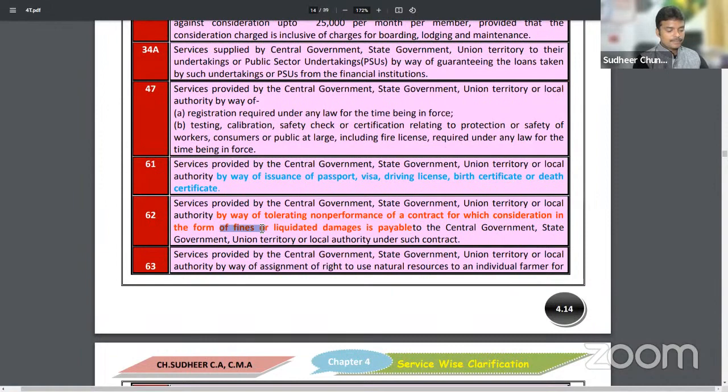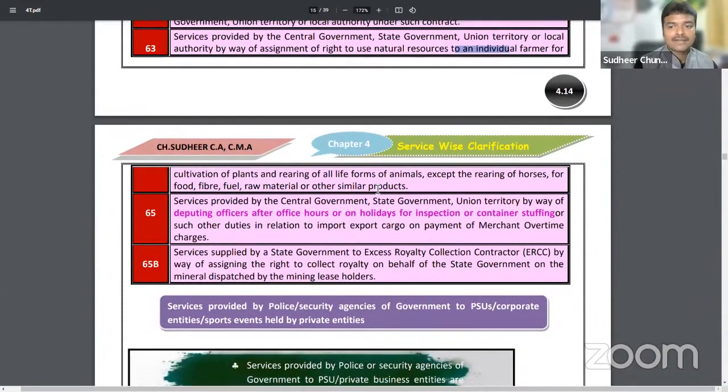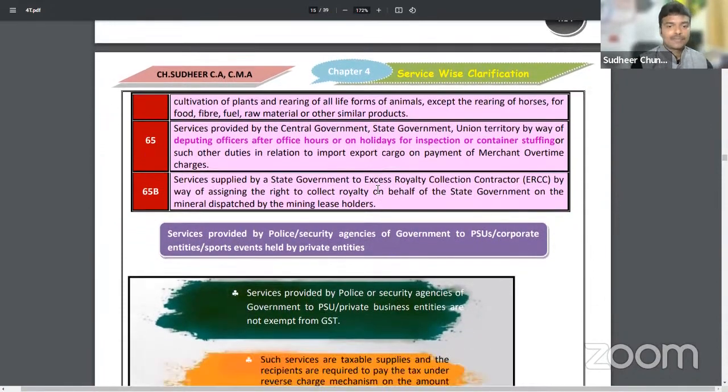Next. Coming to the next thing. To farmers, if government provides any services like a water facility or any other natural resources, or a power facility, in such case it will be exempted from GST. I repeat, any natural resources given to individual farmers will be exempted from GST. Whatever charges government collects, those charges are exempted.